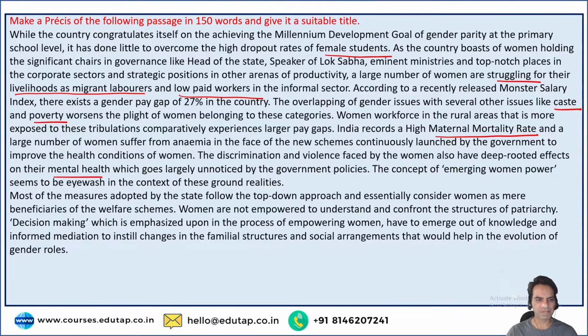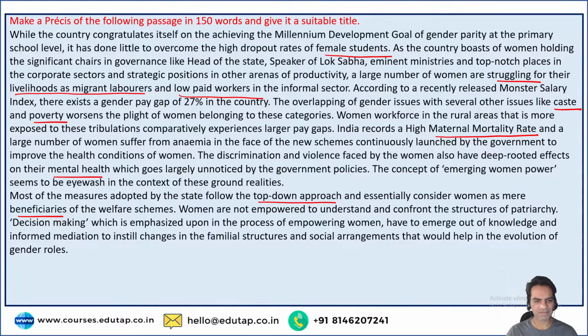Most of the measures adopted by the state follow the top-down approach, that means starting from the top, and then it goes down to the roots, and essentially consider women as mere beneficiaries of the welfare schemes. Women are not empowered to understand and confront the structures of patriarchy.